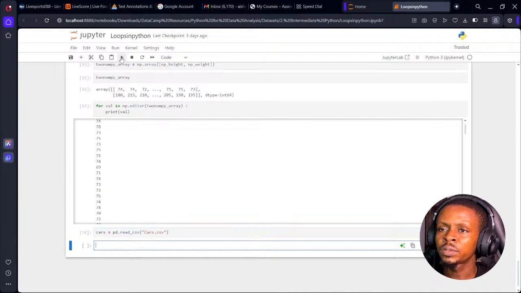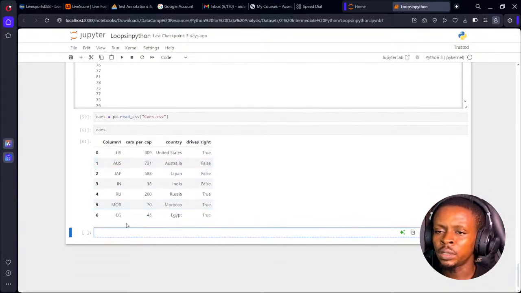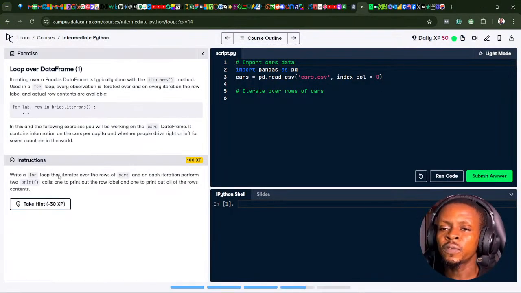Cars.csv. If I run the code, voila. If I now call on cars, you can see this is the simple data structure that we have here, just 7 rows of data. Pretty straightforward. So I have my cars data frame. Write a for loop that iterates over the rows of cars, and on each iteration, perform 2 prints: one to print out the row label and one to print out all of the row's contents.